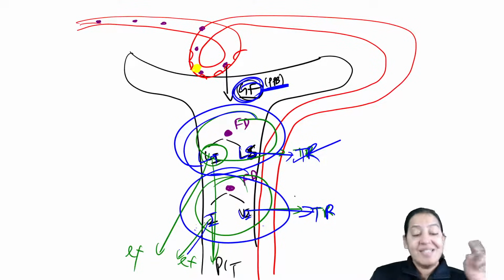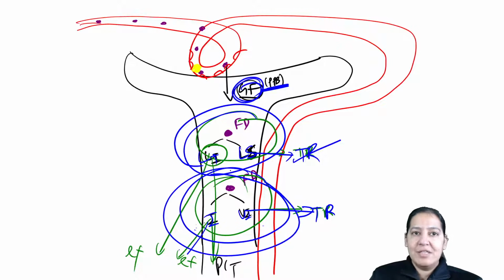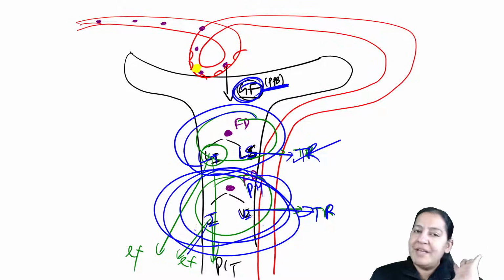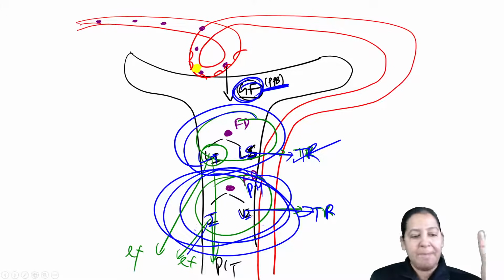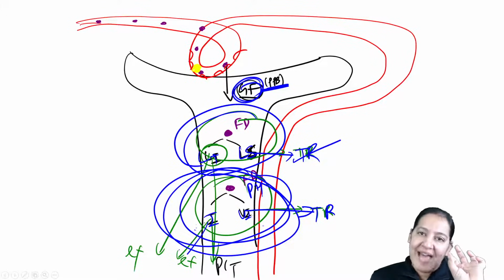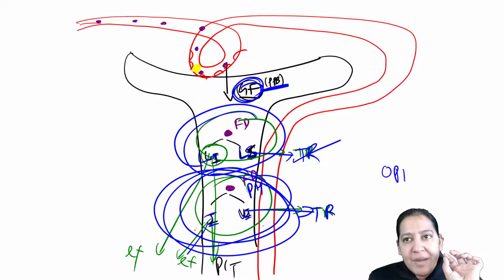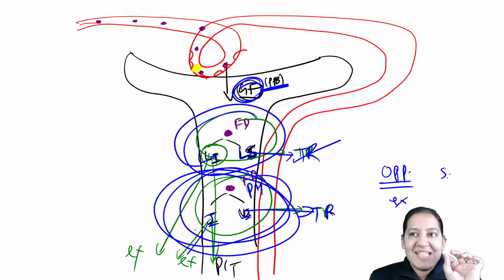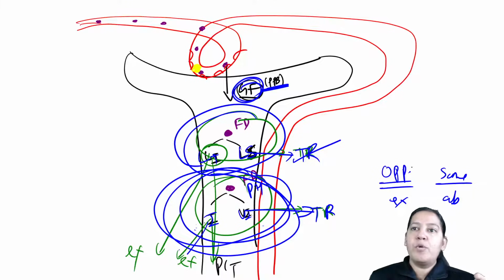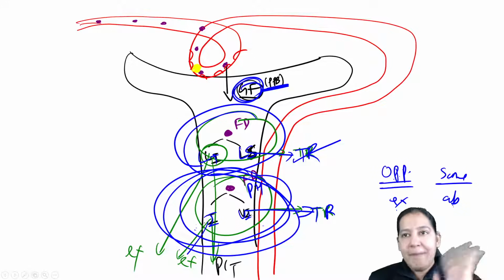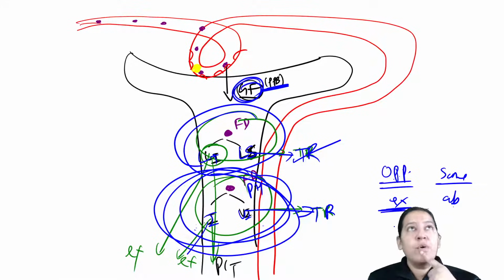This is the formula. Now the second thing depends on pH. Let me tell you about pH, the last thing. There are two types of drugs, acidic and basic. Opposite medium is required for excretion and same medium is required for absorption. So if the drug is acidic and you provide basic medium, it will be excreted. If you provide acidic medium, it will be absorbed, depending on ionized and unionized form. Because for excretion you require ionized form, and for absorption you require unionized form.